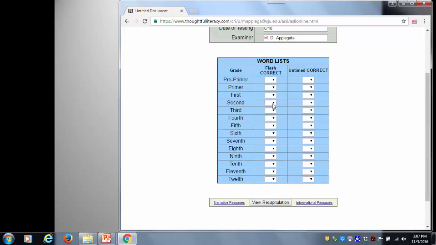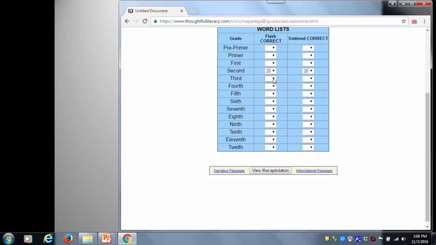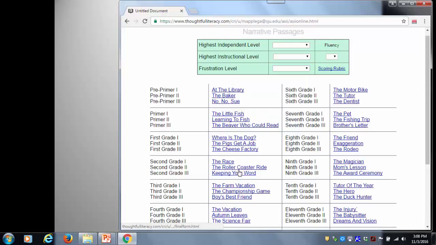So I started here at 20 for second. I have 20 for third. But when I got to fourth, we dropped to 17. All right? And fifth, we dropped all the way down to 14. So we stopped. We're going to go to 3rd grade. That was the highest level at which she had 100 on the flash.